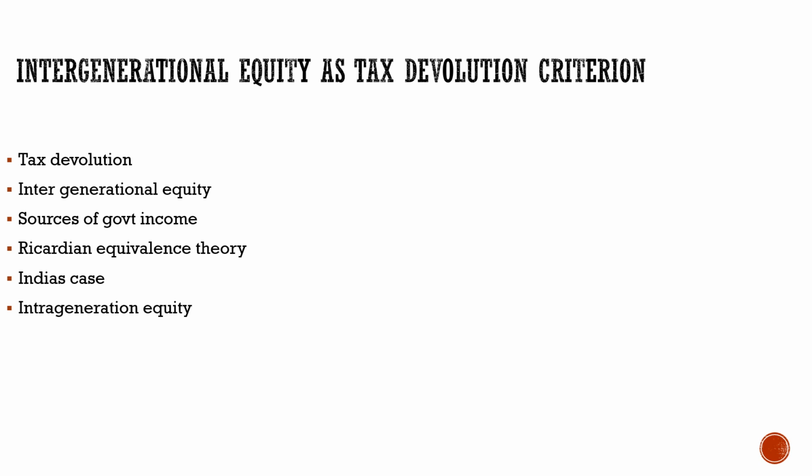Now about the center's sources, what are the sources of the center? I want to first give you an idea, so that we will understand the concepts given here. First we should know what the sources of the center are. If broadly classified, there are two sources of the center. First one, it is the taxes they collect. Second, it is the borrowings they do. The taxes they collect, they distribute to the states also. And if the states want money, the center can borrow for them.